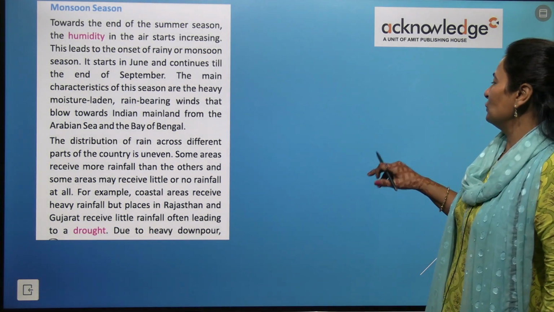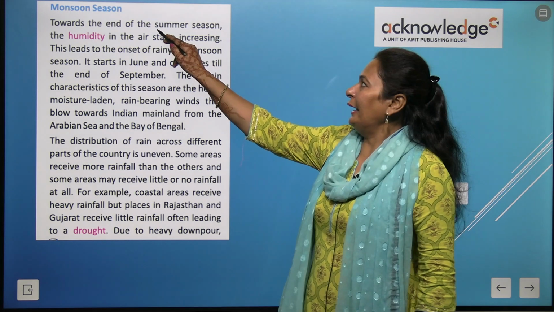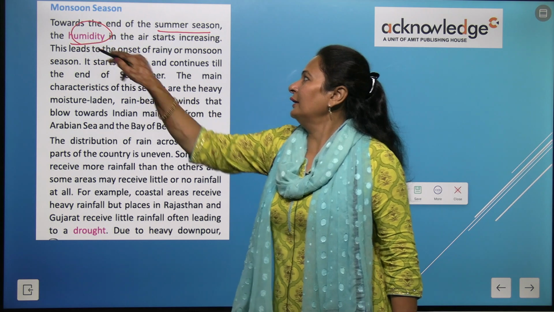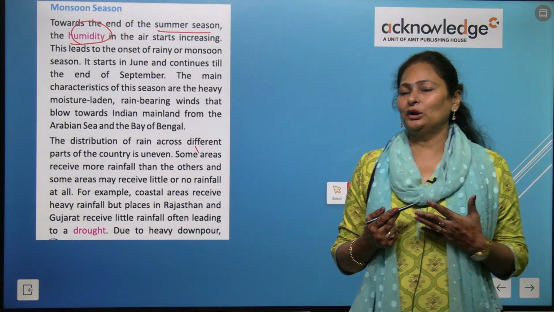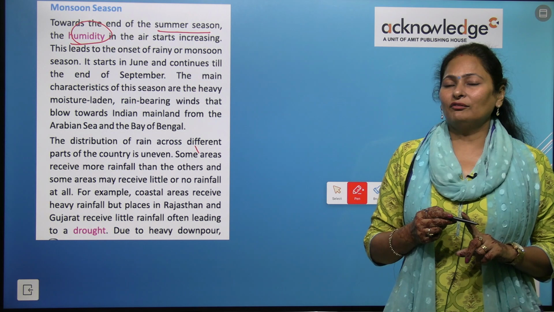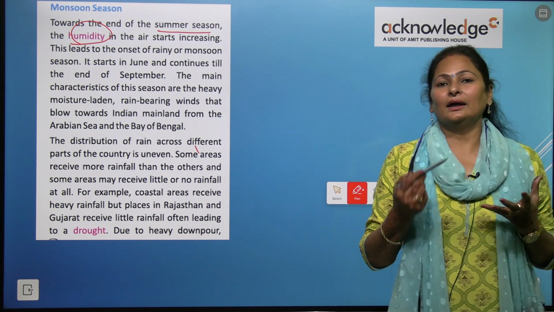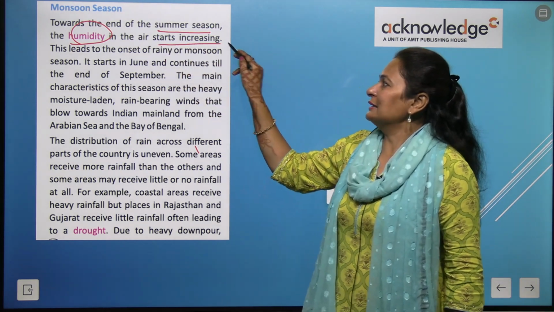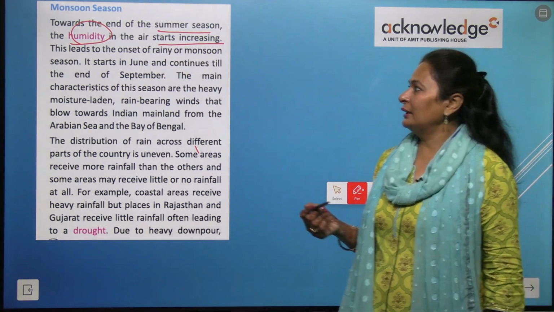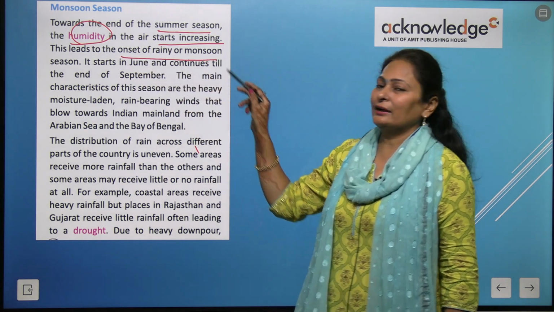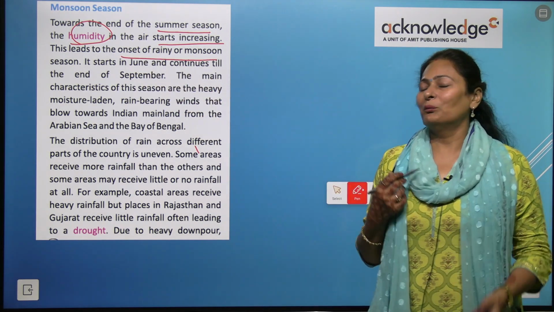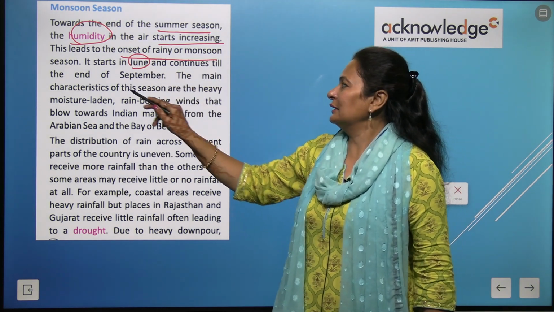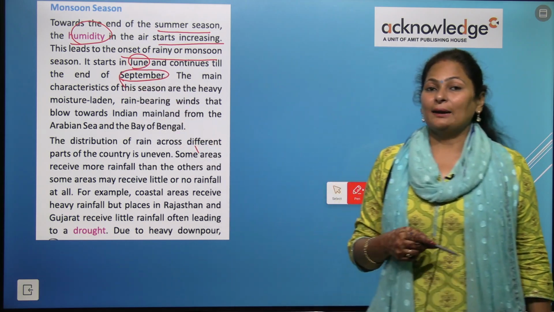Now it's time for the monsoon season. Towards the end of the summer season, the humidity in the air starts increasing. I told you what humidity is: the water vapor present in the air. So the amount of water vapor increases, and this leads to the onset of the rainy or monsoon season. It starts in June and continues till the end of September.